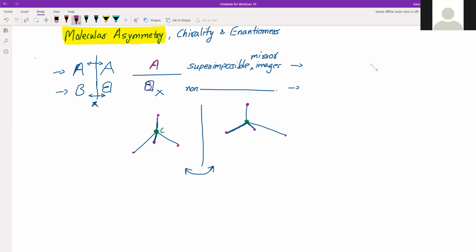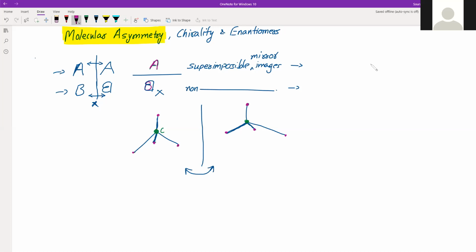Now, the 4 valencies of carbon atoms are directed towards the corners of a regular tetrahedron, as you can see here. And if all the atoms or groups attached to a carbon atom are different, such a carbon is called asymmetric carbon. So that is the next point, what is an asymmetric carbon.